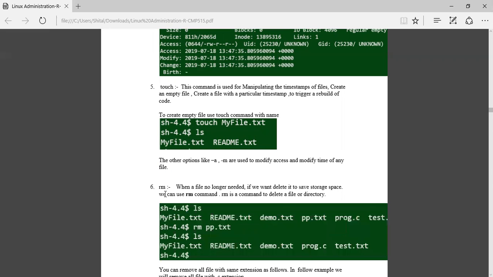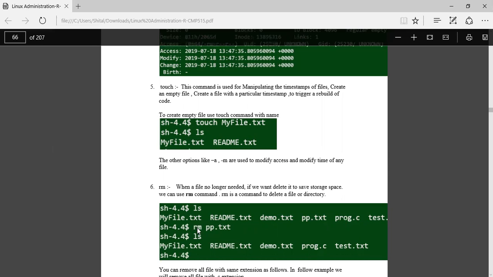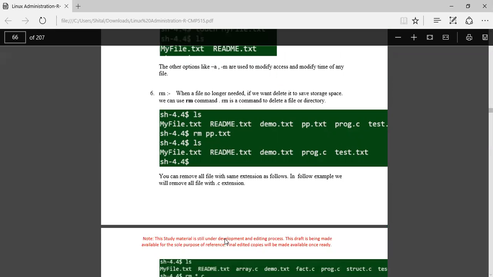Then the rm command. Okay, the next command is the rm command. When you have to delete any file or directory, then this command is used. Here you can see rm pp.txt. When you have to remove the pp.txt file, then you use the rm command and the file name. Okay.